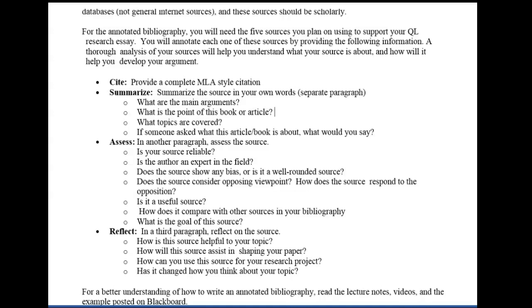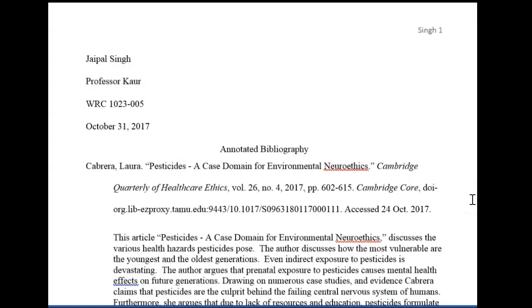Let us look at how the format will look by checking the sample assignment. The first thing we notice here is the title block and the running header. The title block will provide the information in the same way it has been shown here. Your name, professor's name, course and section, followed by date. The date should be written in the same format as shown here. The running header should start from the first page itself and go all the way to the final page. The running header should include only your last name and page number.